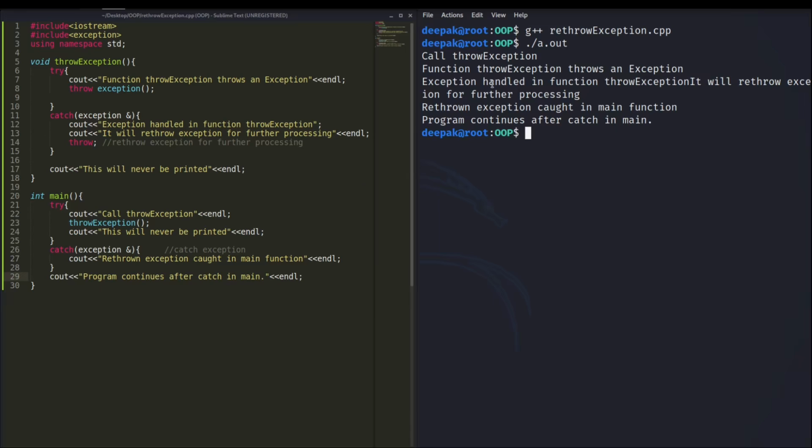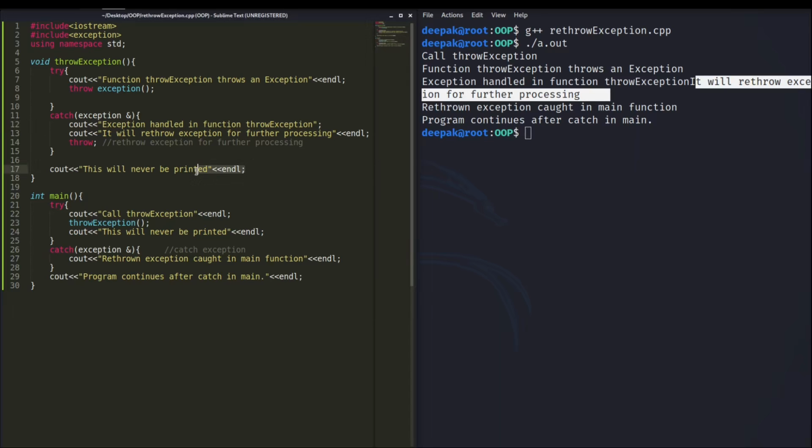Now run it, and here is the output. So "call through exception," this is the statement which is being printed. After that, when this is being called, it will print this message, "function through exception throws an exception," and this is the second statement. After this, we have another statement, "exception handled in function through exception." Another statement is it will throw rethrow exception for further processing, and this is another statement, right?